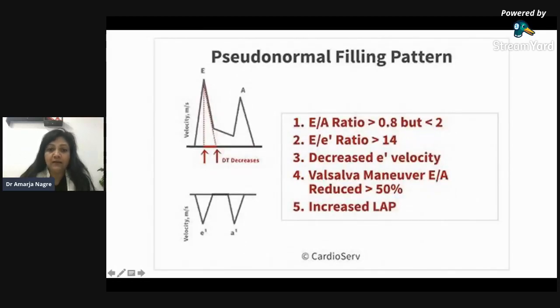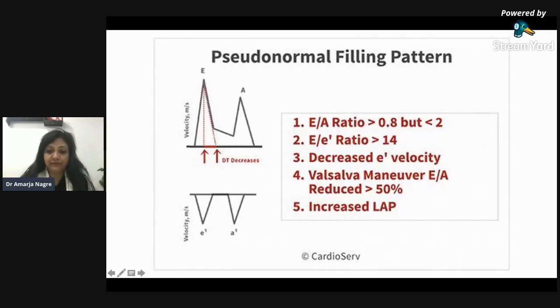Now, when the E by A ratio is more than 0.8 but less than 2, that means the E wave is not double the A, that is pseudonormal pattern. But the E by E prime ratio is more than 14. The E prime is decreased, and by Valsalva maneuver, we can see that the E by A is reduced.